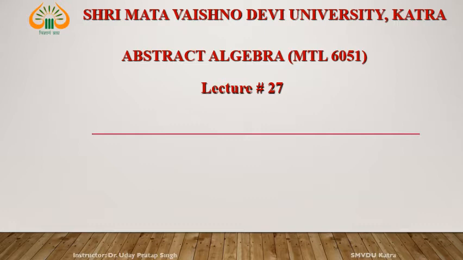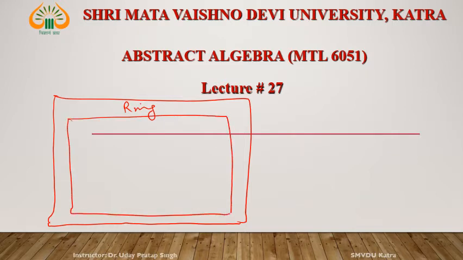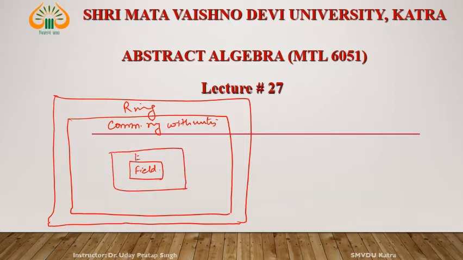Up to lecture number 26 we have studied about ring, right? This is ring, commutative ring with unity, and we have studied about field. In this lecture we are going to discuss about ED, that is Euclidean domain.